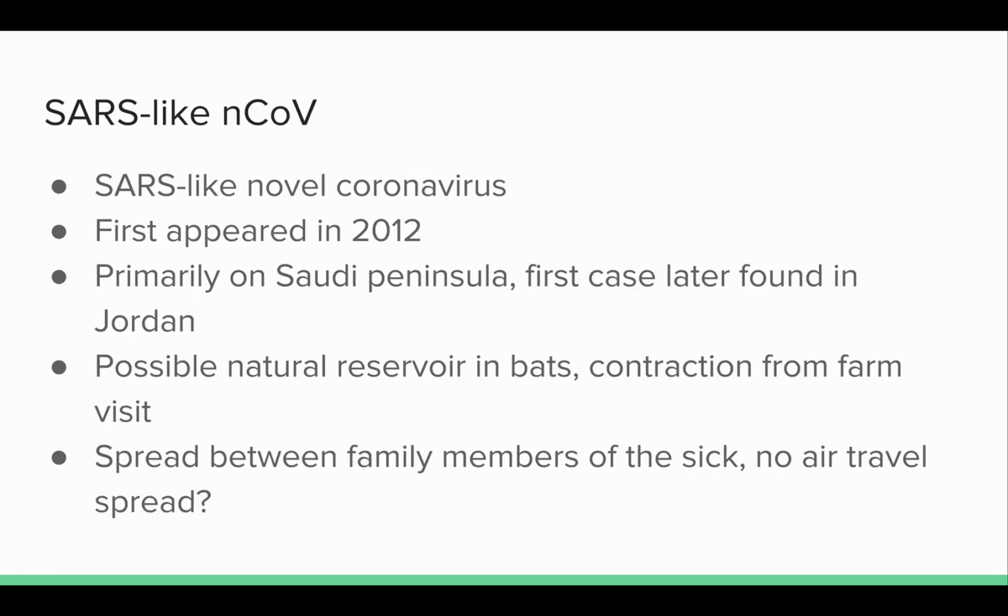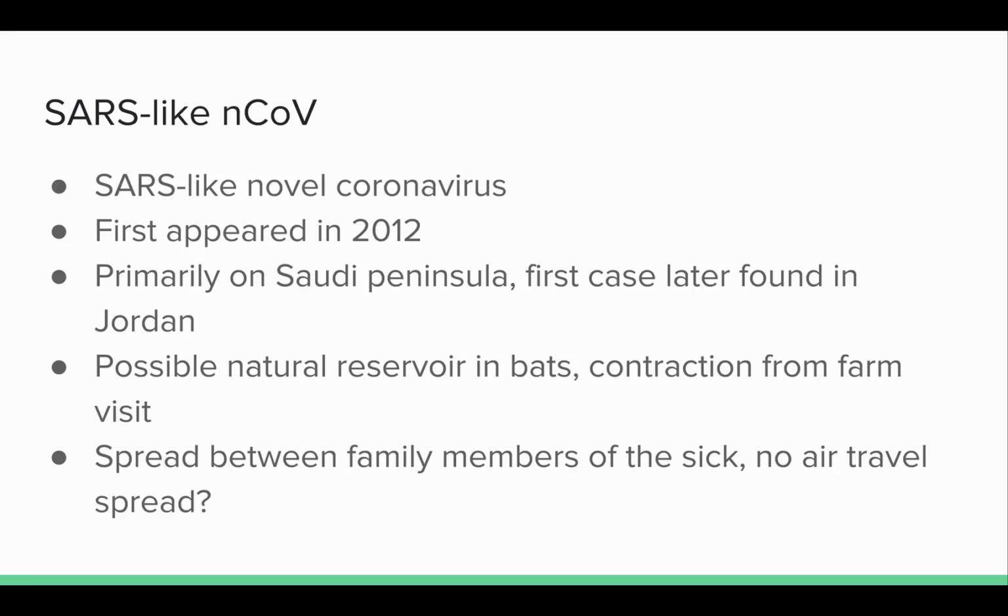After the SARS outbreak ended, another novel coronavirus wasn't discovered until 2012, when a patient in Jordan was reported to have SARS-like symptoms. The first reported case was in Saudi Arabia, and the patient was admitted into the hospital for SARS-like symptoms and later died. A second patient had traveled to Saudi Arabia and was found to have the same virus. These patients were infected with a SARS-like novel coronavirus that was similar to SARS-CoV in genome and structure. The animal reservoir is thought to be bats as well.